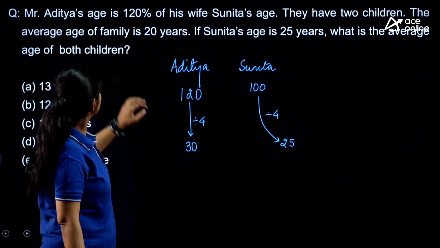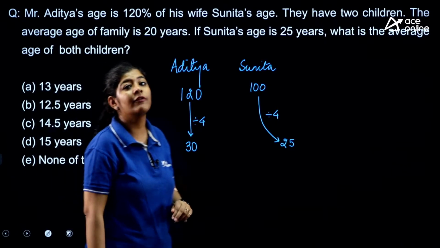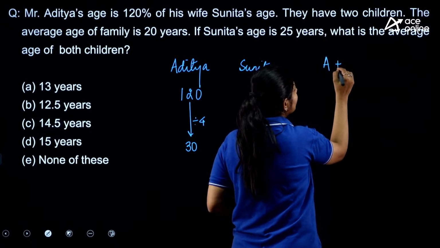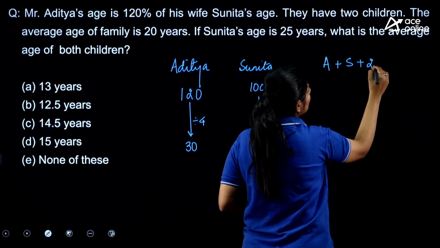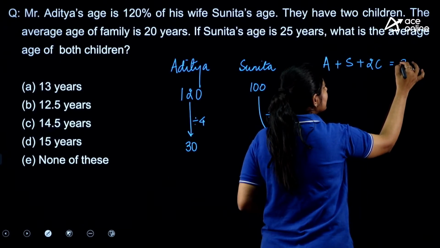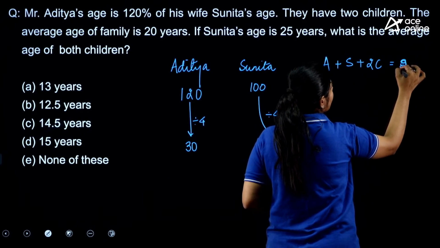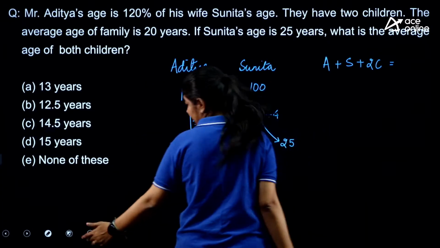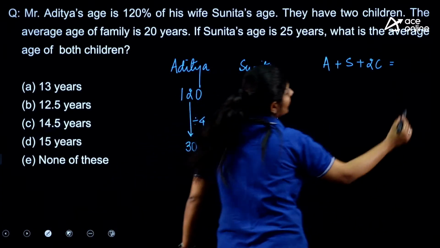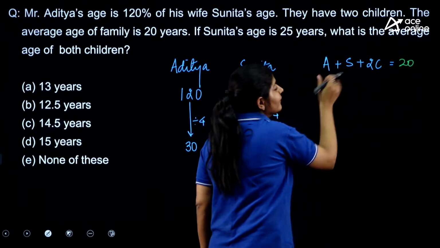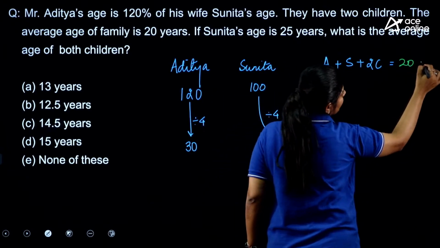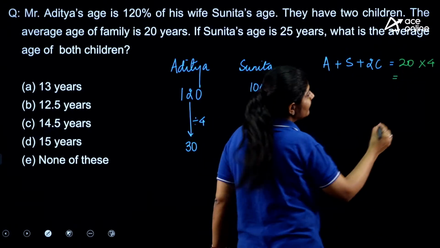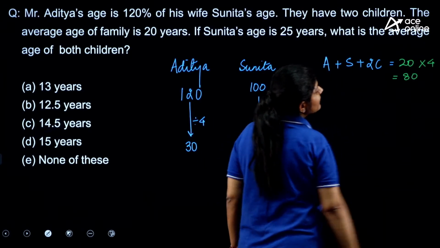Now the question is saying that the average age of a family is 20 years. And in that family there is Aditya, Sunita and two children. The average age is 20, right? But this is the average age, so I need to find out the sum. So I simply multiply it by 4 as 4 participants are there. So the total age that we got is 80.